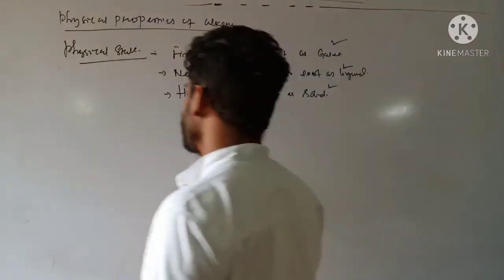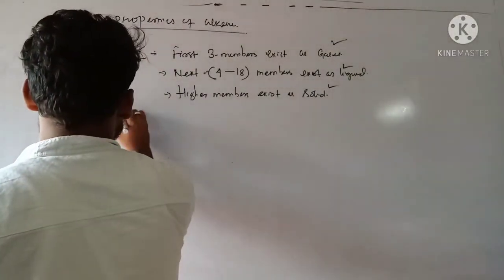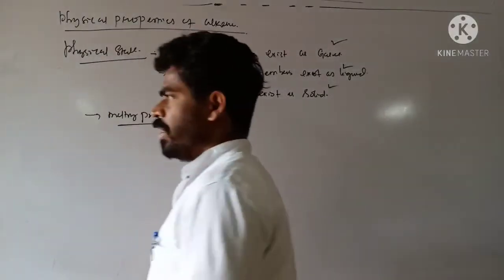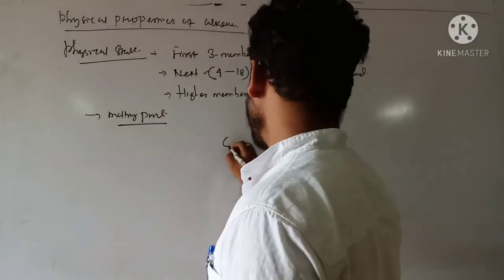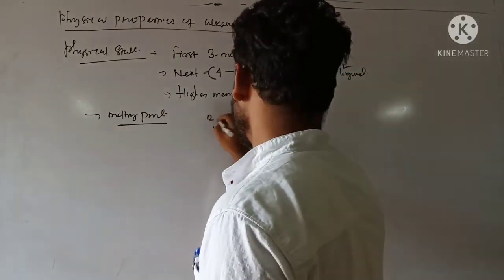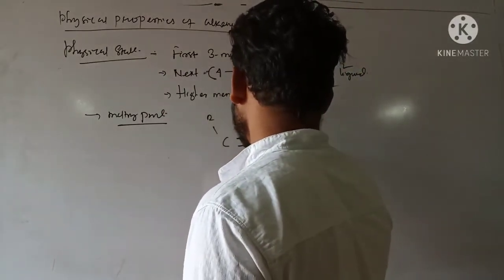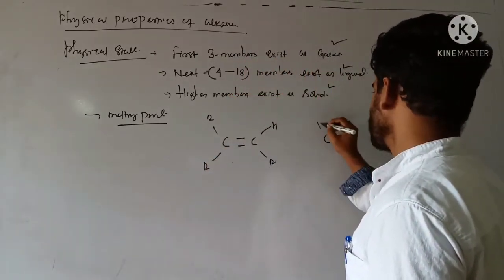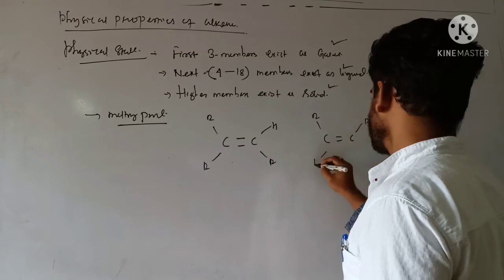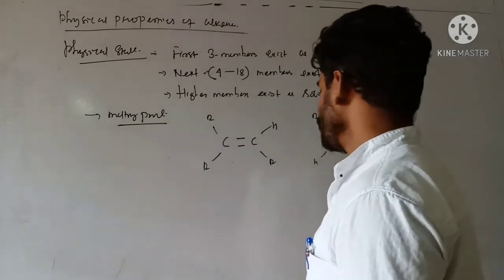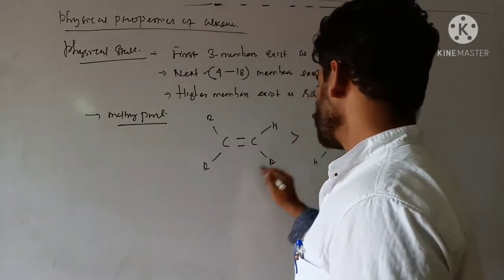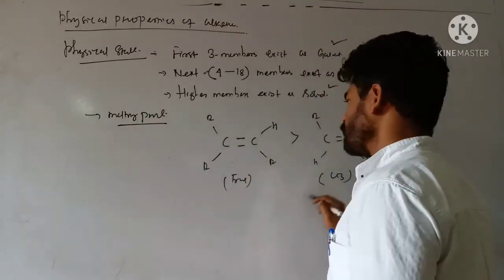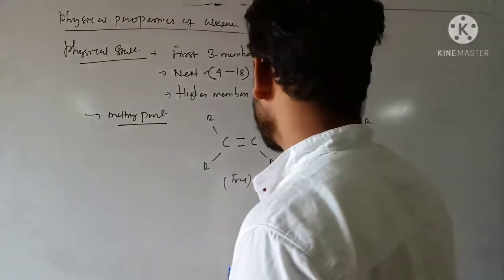Next, melting point. Definitely the melting point of a trans isomer, this one is trans isomer and this one is cis isomer. Clear? So now tell me, the melting point of trans isomer is more than that of cis isomer. Why? Due to its symmetrical structure.